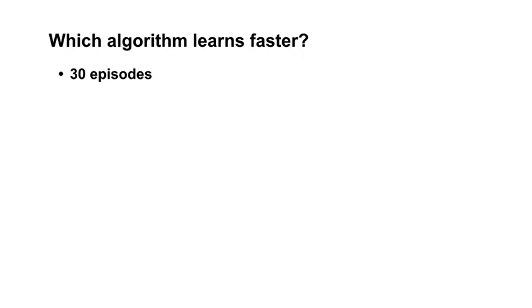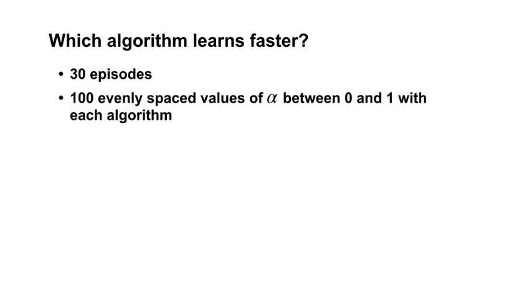The performance of both algorithms depends on how we set the step size parameter alpha. The two algorithms may require very different values of alpha. To do a fair comparison, we tested each algorithm with 100 evenly spaced values of alpha between 0 and 1. We take the best performing alpha for each algorithm and compare the performance. The best alpha was defined as the one that resulted in the lowest value error after 30 episodes of training.